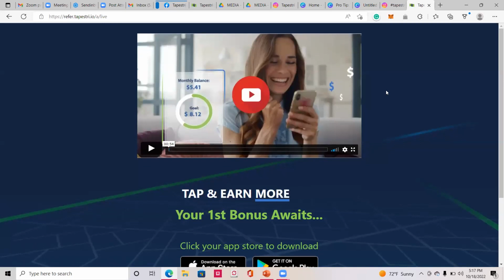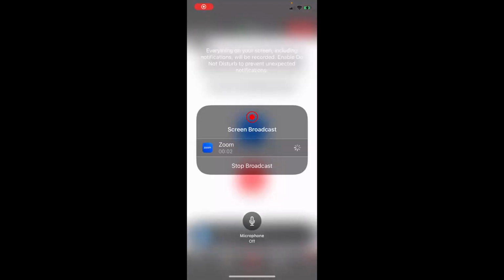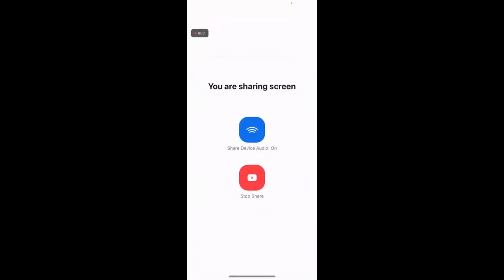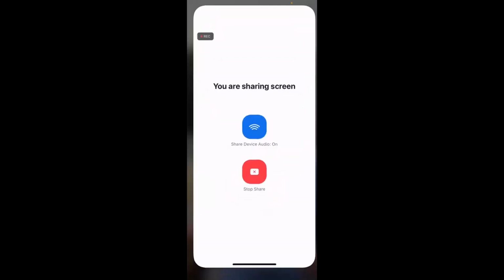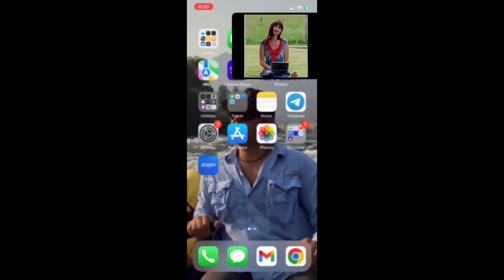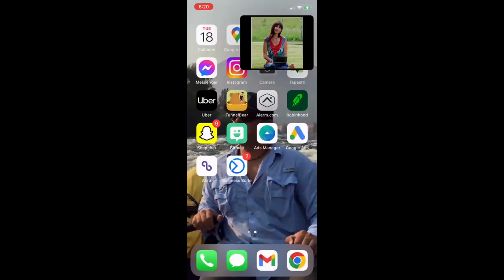Now, if you don't know how to get your referral link, you're going to open up the app itself. Here, let me see if I can actually connect my phone to Zoom. Yay, finally we did it. Okay, so now I'm going to go into my Tapestri app.